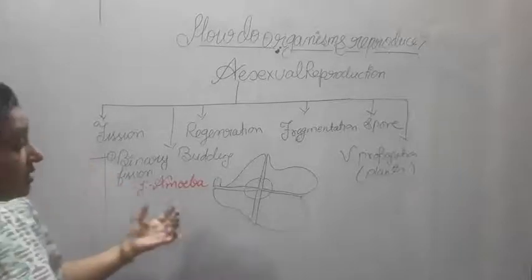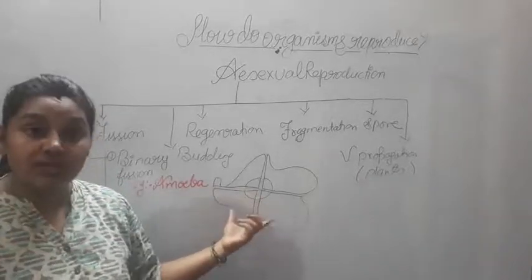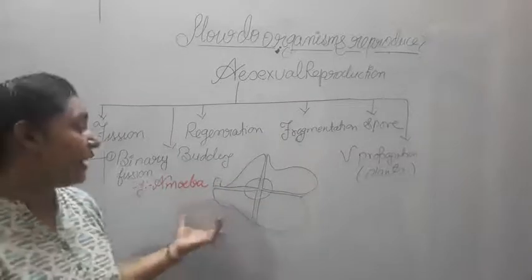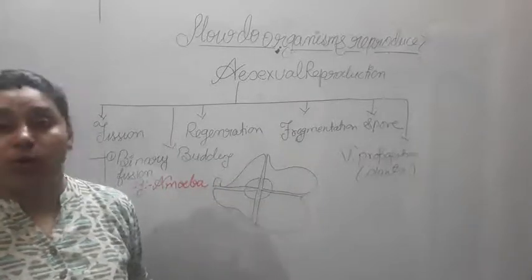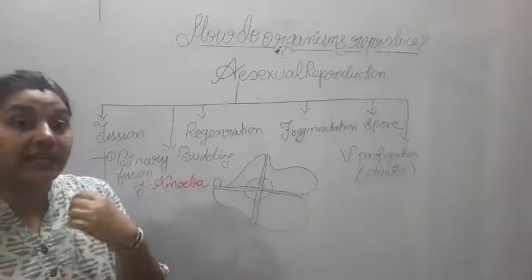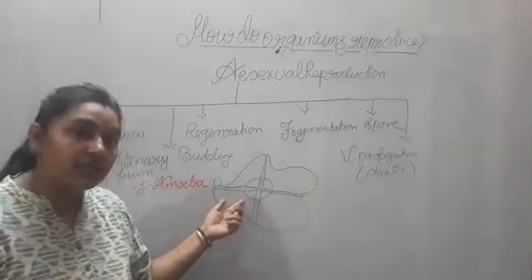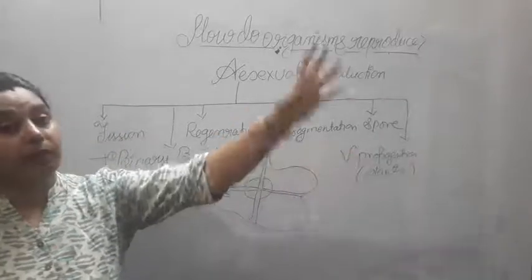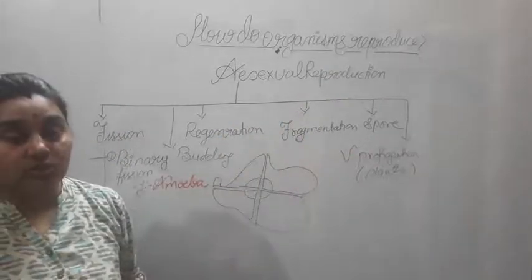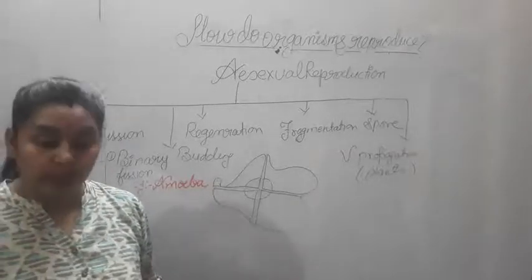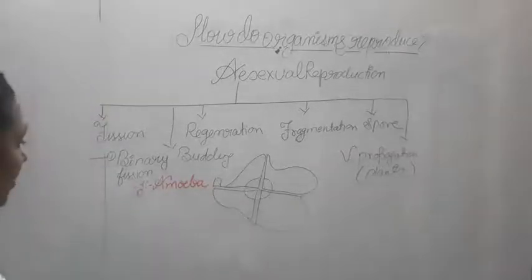Because they come from one single organism and multiply into so many, they are also called immortal. Immortal means that they can never die. Why can they never die? Because one parental cell goes into so many children, right? Just one single cell. That is why they are called immortal. Okay, now let us see another example.